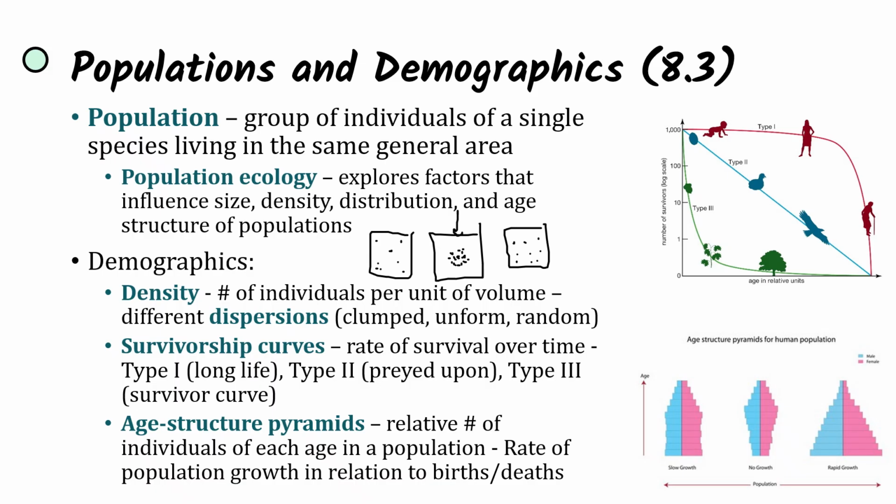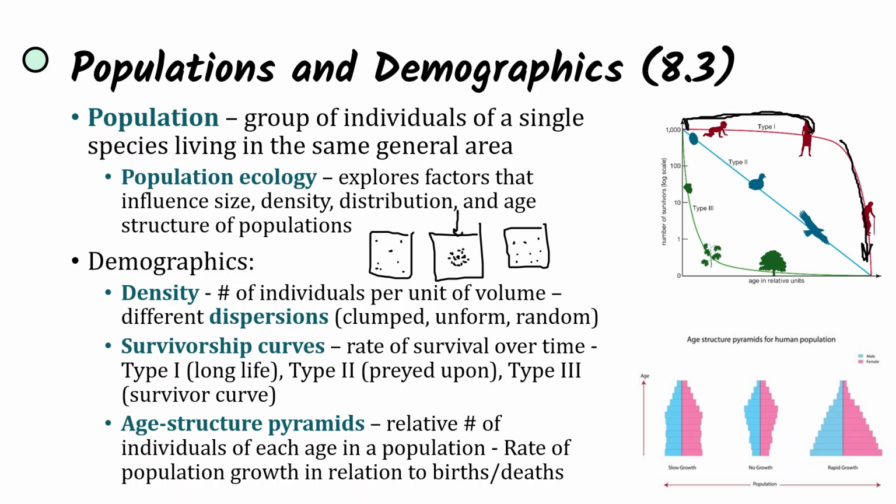And we also look at survivorship curves, which is going to be the rate of survival over time. And we have three types of survivorship curves here. We have type 1, which is long life, meaning there's going to be a lot of individuals up until a certain age that are going to be surviving. So within humans, generally, if you're surviving for a long time, and then at a certain point, that's going to be the age limit. People are going to begin passing away, and so the amount of individuals will be declining.